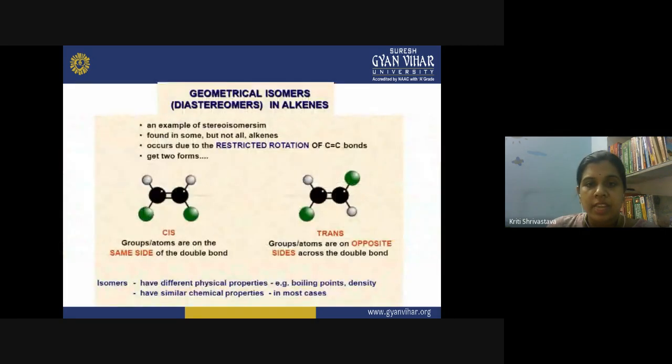This is the same concept explained here. In the case of diastereomers, what is the difference? In the cis isomer, you have similar groups on the same side, and in the trans isomer, you have groups on opposite sides. So what is making the difference here? This double bond. When the double bond is present, it restricts the rotation, and therefore you get cis and trans types of geometrical isomers, which are known as diastereomers. This is a very common type of isomerism present in alkenes.